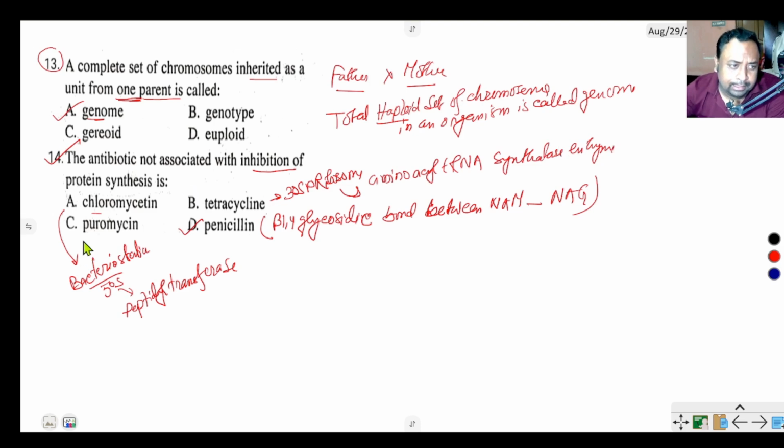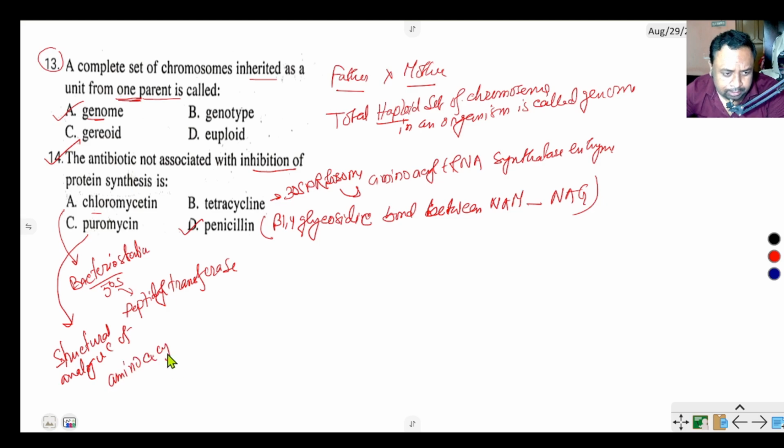Okay. Another is puromycin. What is the function of puromycin? Puromycin is the structural analog of amino acyl tRNA. So ultimately we see here that chloromycetin, puromycin, and tetracycline all inhibit protein synthesis except penicillin, which breaks down the cell wall of gram-positive bacteria.